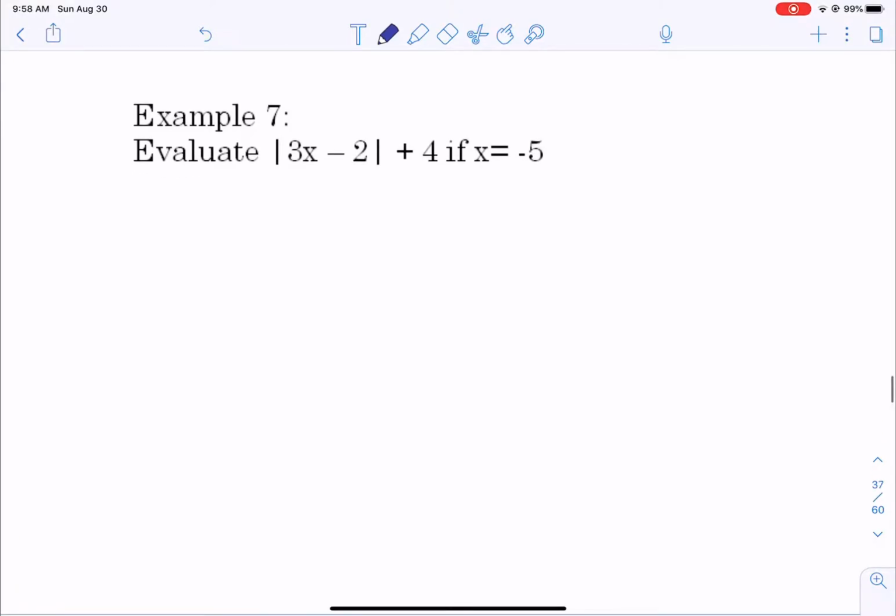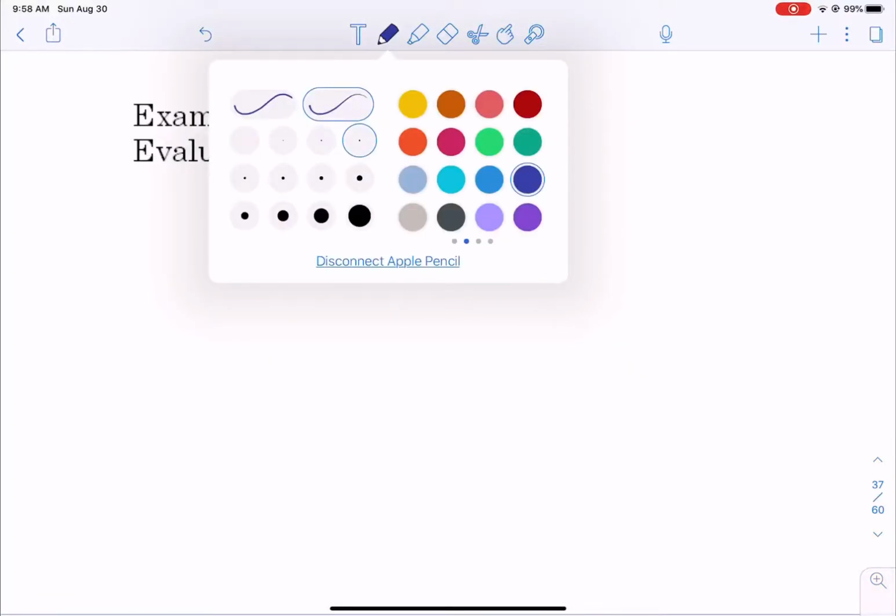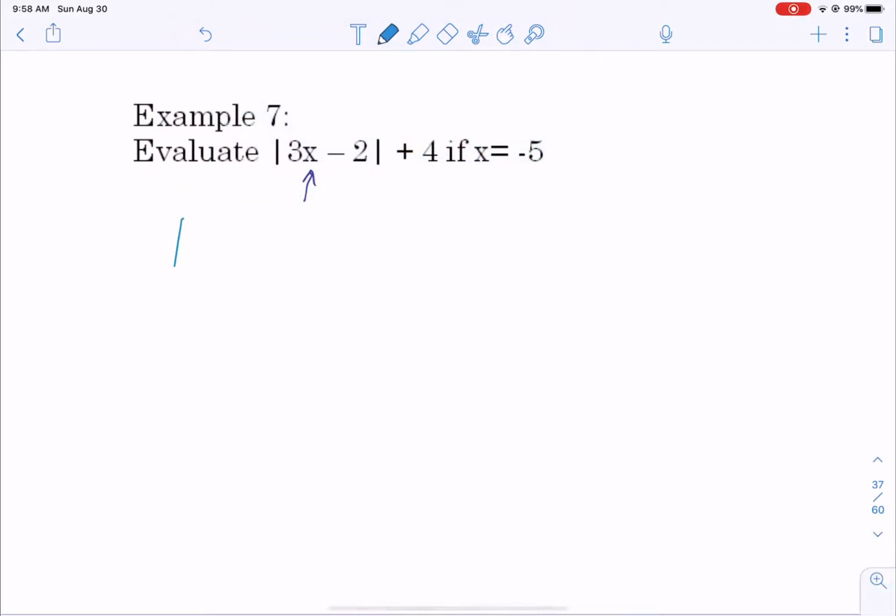Now let's take a look at this one. This is just an expression we're going to evaluate. So we're going to take out the x value and we're going to replace it with negative 5. Again, we want to get a singular value inside of our absolute value before you do the absolute value. So I've taken out the x and I've replaced it with the value they told me, negative 5.